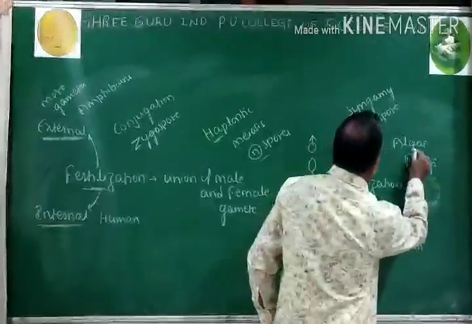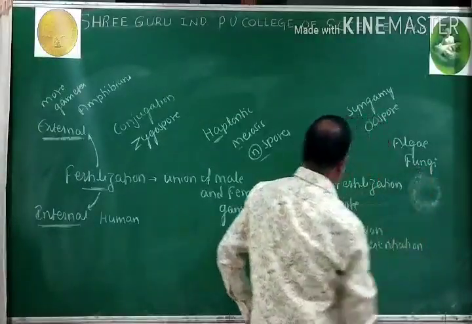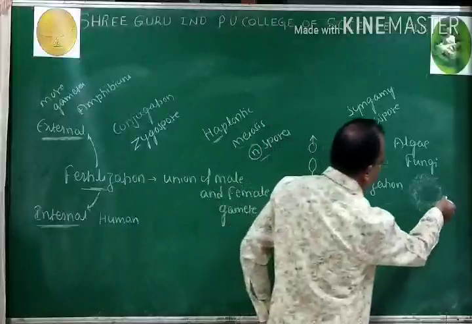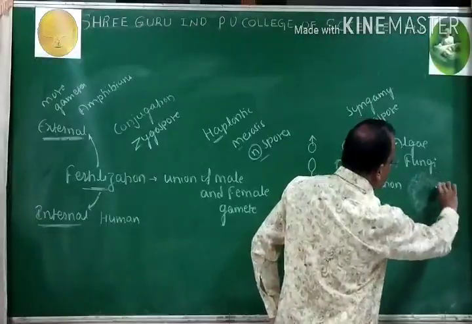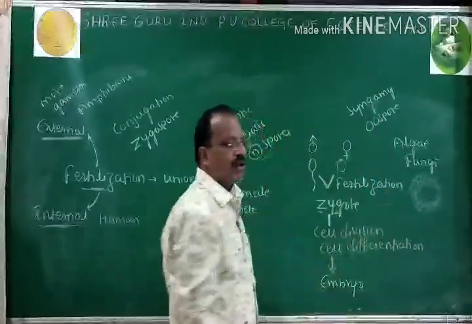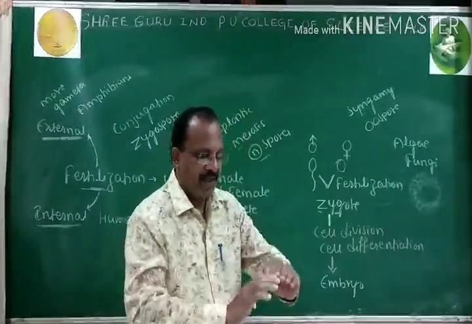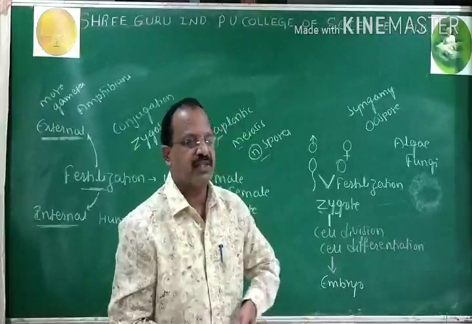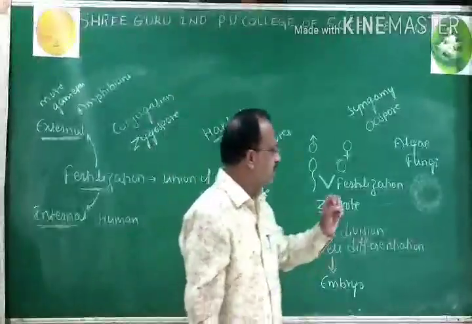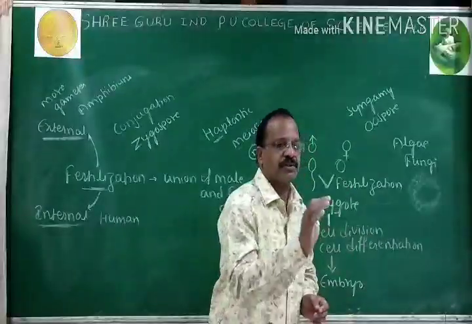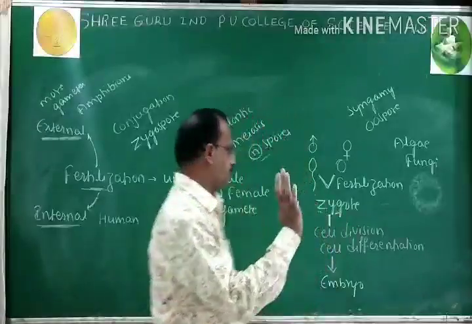Whereas in case of algae and fungi, zygote is covered by a thick wall which is having resistance to desiccation. As soon as the environmental conditions are favorable back once again, they will germinate and produces new individuals.